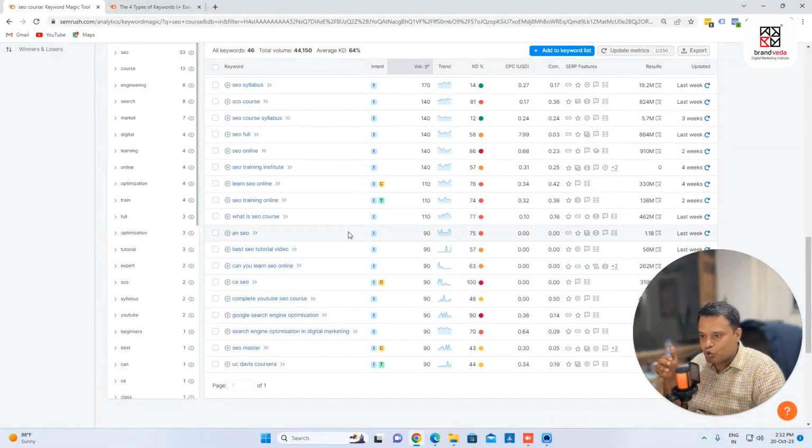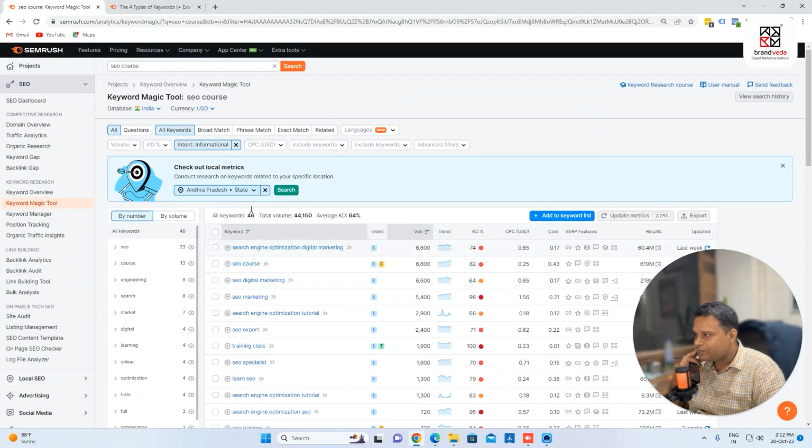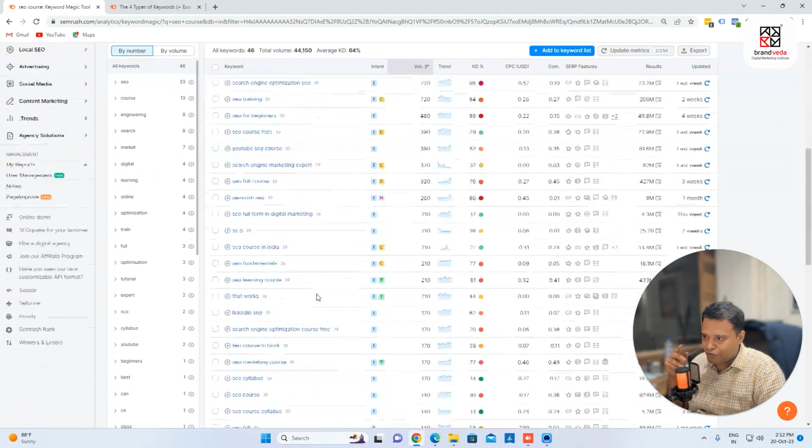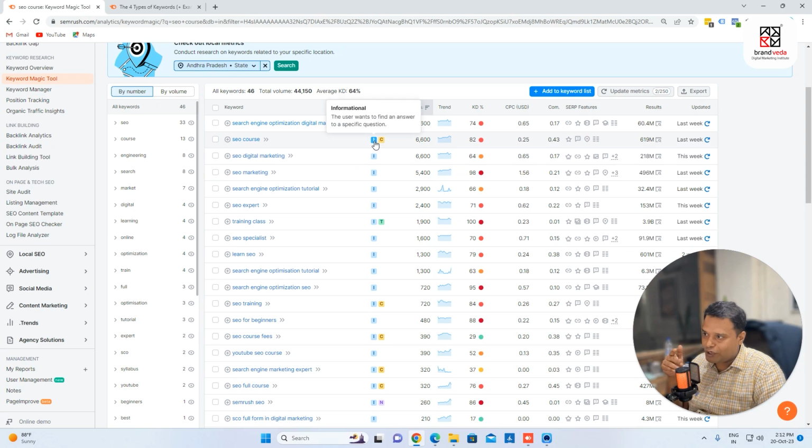So you just go through all these keywords. I just want to make sure that these are all informational, because I search for information. These are all example information. And you see that at the same time, one word can be informational, one word can be commercial as well. SEO course, it means someone is looking for information also, and someone looking for commercial as well, because they want to find who else is providing SEO course.